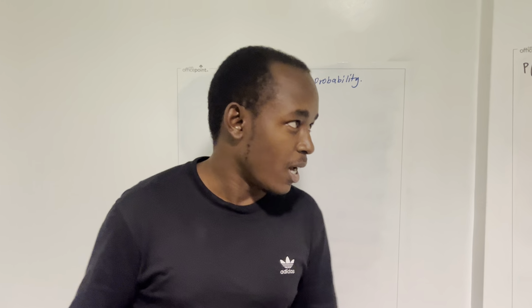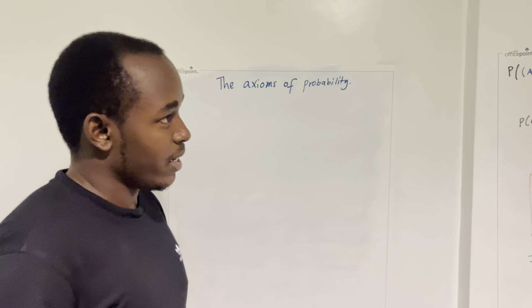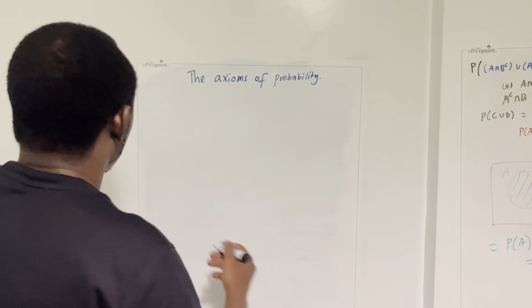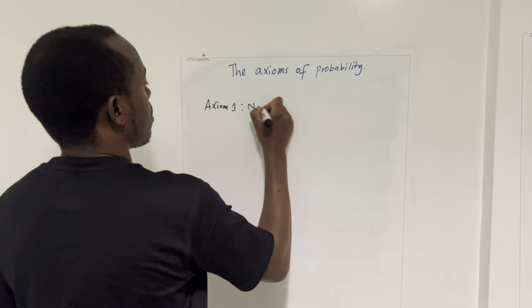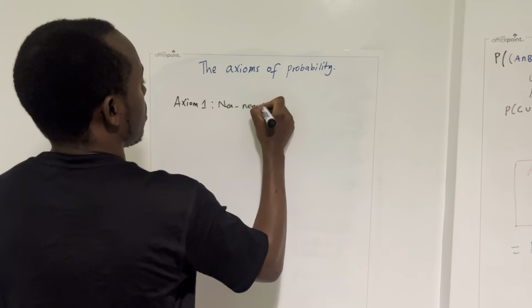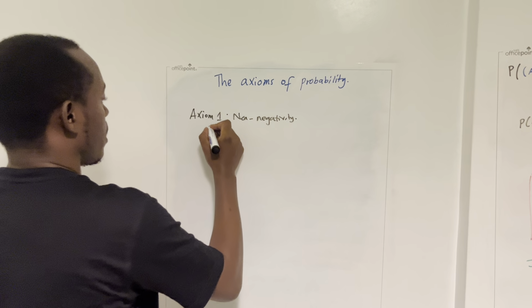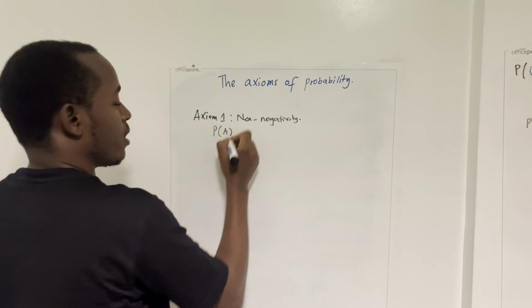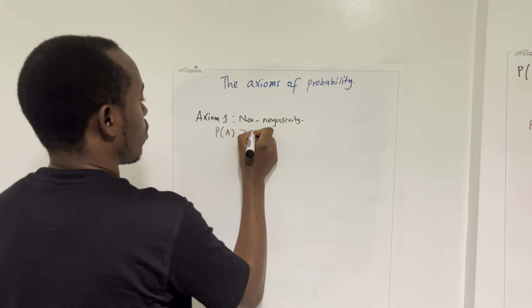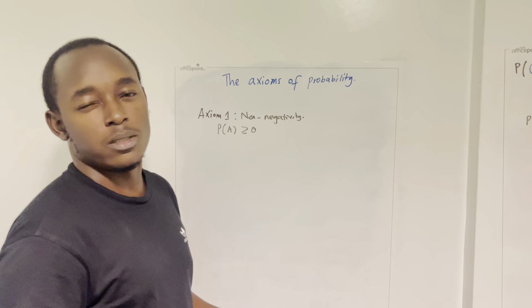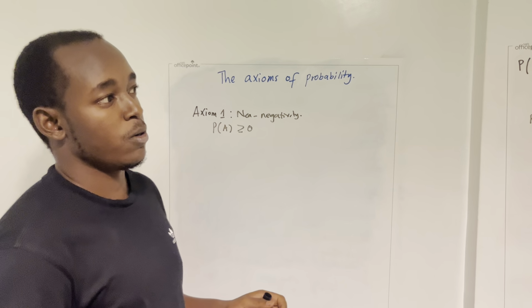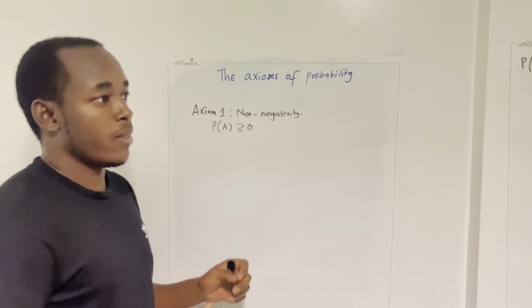So I'll start with the very first axiom. The very first axiom is called non-negativity, which is very simple. So axiom 1 is the non-negativity. This axiom is such that the probability of any event, call it event A, is greater than or equal to 0. You cannot say that the probability of something happening is negative 0.5. That's not really possible. I'm just going to first state them, and then don't worry, I'm going to jump into all the rest.